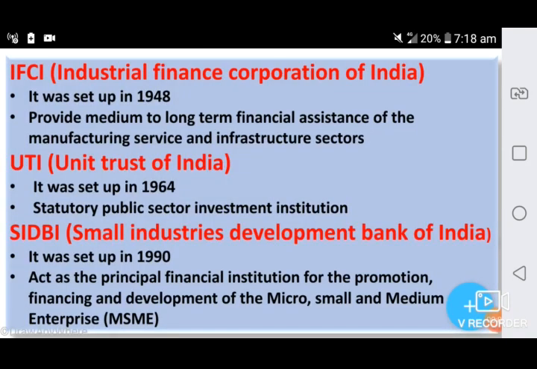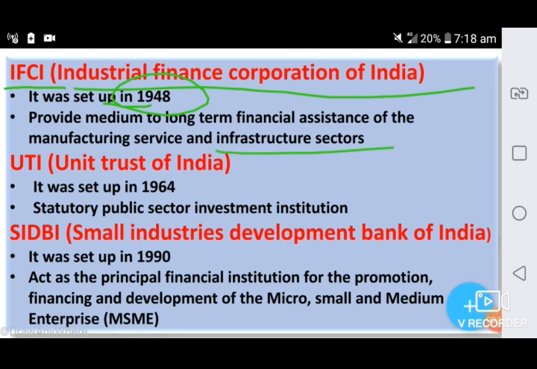IFCI, Industrial Finance Corporation of India. It was set up in 1948. The primary goal of IFCI is to provide medium to long-term financial assistance to the manufacturing, services and infrastructure sectors.